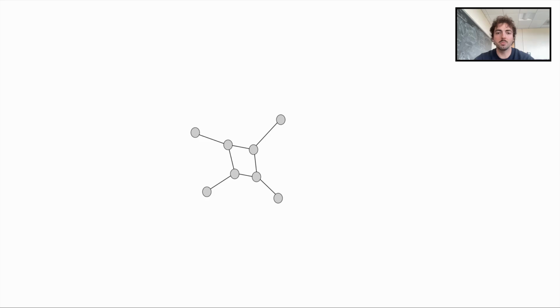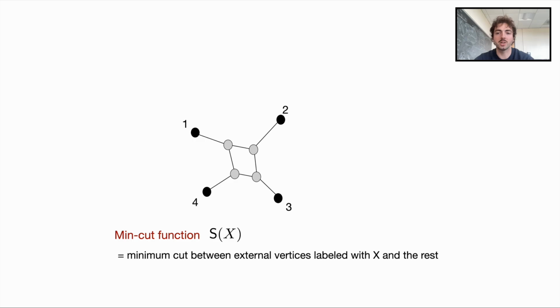The vertices that used to be associated to a single region, we color them in black and denote them as boundary vertices. We can enumerate them 1 through 4. Then, the Ryu-Takayanagi entropy formula equals the min-cut function on this graph that takes as input any collection of boundary vertices and computes the minimum cut between such collection and the rest of the graph. For example, given the following weights on the edges, the minimum cut on vertices 1, 2, and 3 is the one shown, with a value of 3. For any graph, we can similarly compute the min-cut function on any subset of the boundary vertices.